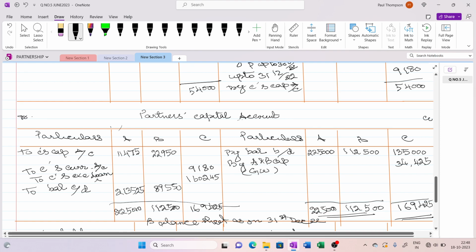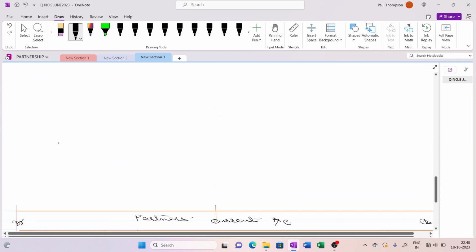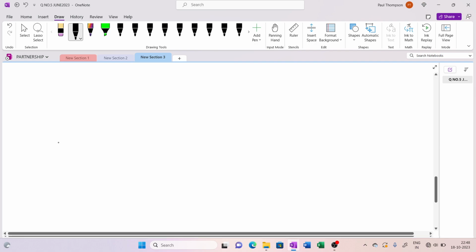Understand? Hope you are understanding it. On this amount, we have to calculate interest for 6 months. So we can calculate 6% on that. Now we will be able to close our P&L appropriation account. Hope it will open. It takes 2 minutes. So like this, we have to close this P&L appropriation account. Then we will be able to close our balance sheet. It's not responding, some problem happened.